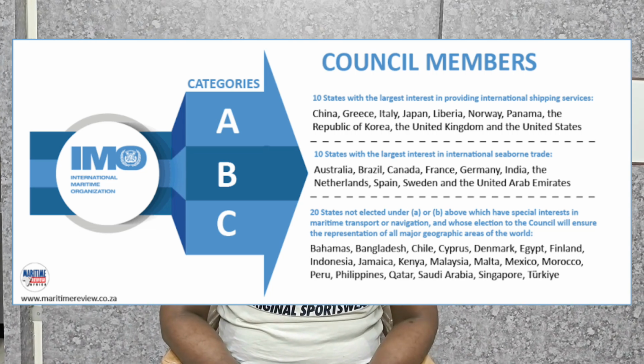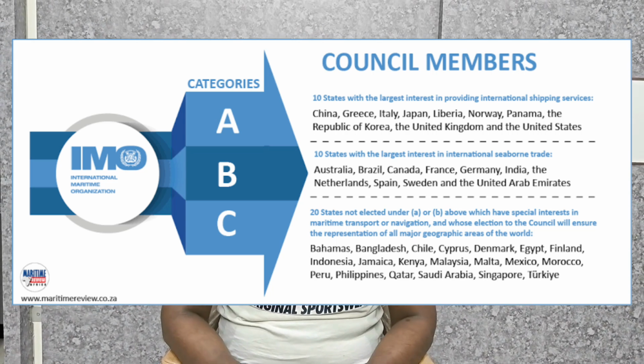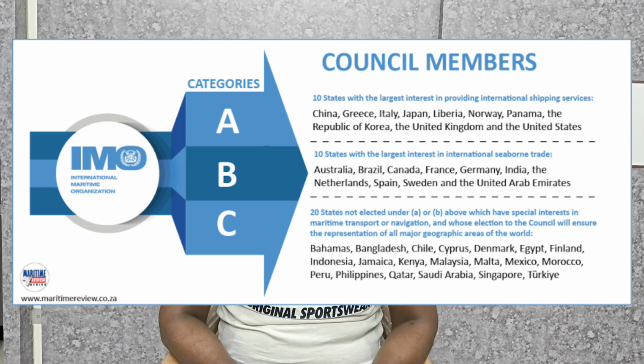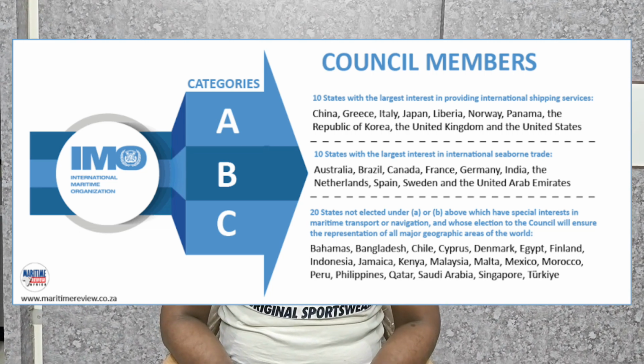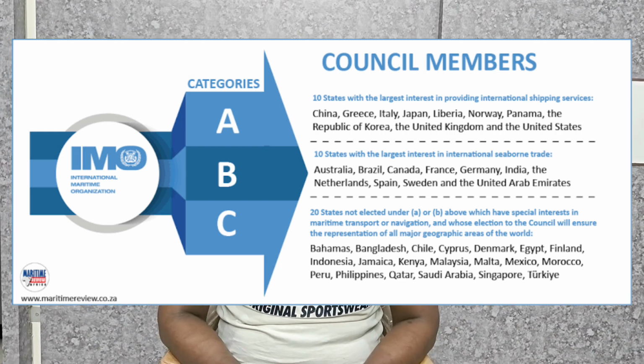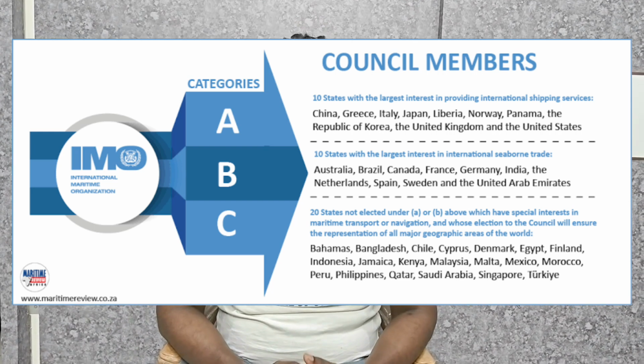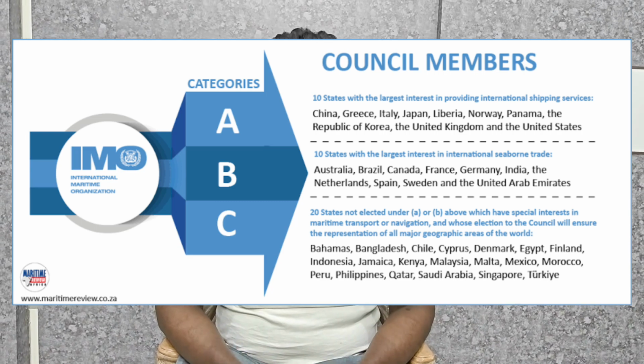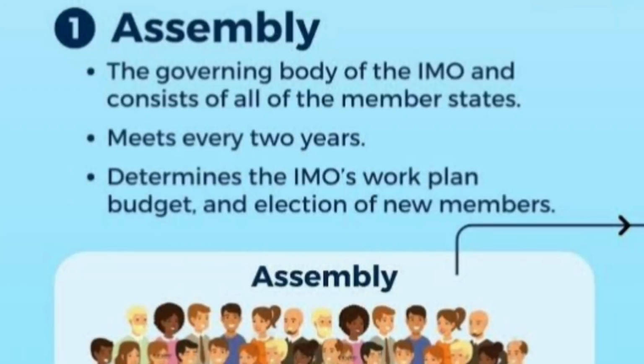These committees, upon their investigation into incidents and upon suggestions from member states, can draft conventions, and this draft is then proceeded to the council. Council is the executive organ of the IMO, and it mainly consists of 40 member states, which are of more interest in the maritime industry. These 40 member states meet every year to discuss the drafts of the conventions. After scrutinizing these drafts, they are presented to the assembly, which meets every 2 years. And the assembly mainly consists of all the member states.